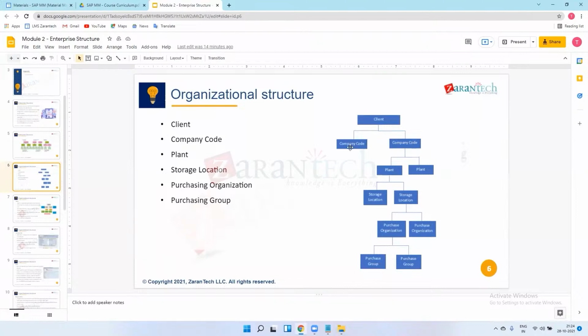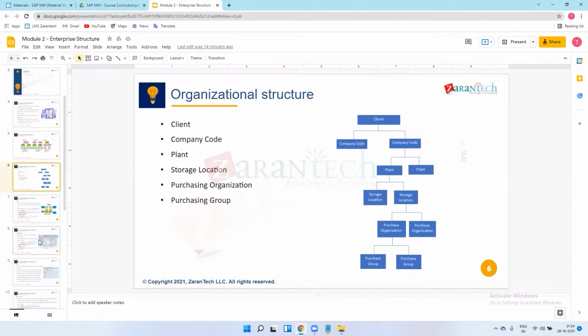Means if company code 1 and company code 2 manufacture this material, and if they get some losses in their daily business, then they will have their own set of statements.